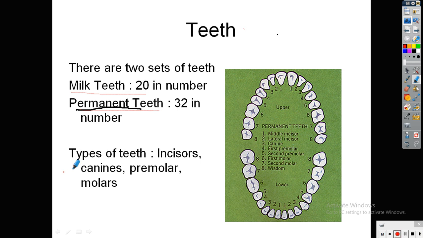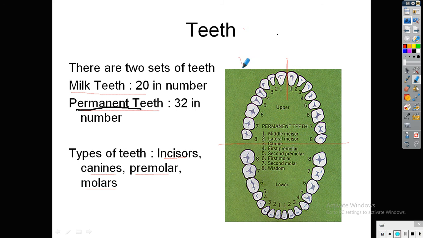Now we are going to study the types of teeth: incisors, canine, premolar, and molar. There are 4 types of teeth in our mouth according to their shapes. This is the middle part of our upper jaw. The jaw can be divided into 2 parts: upper jaw and lower jaw.